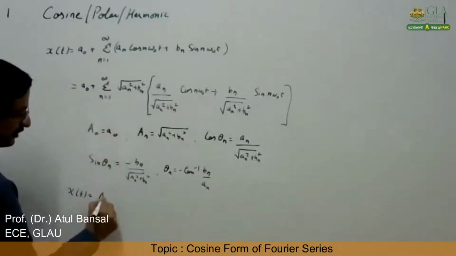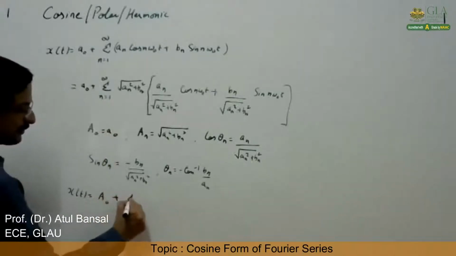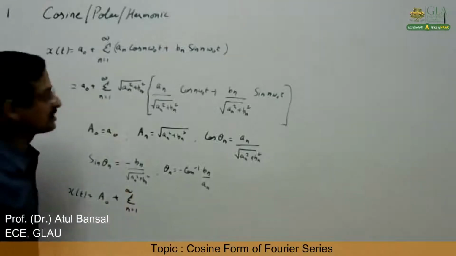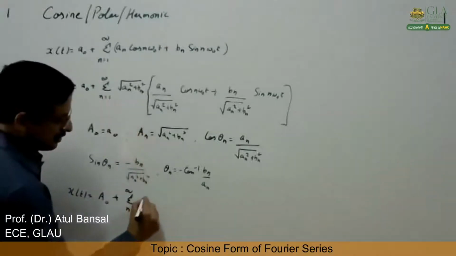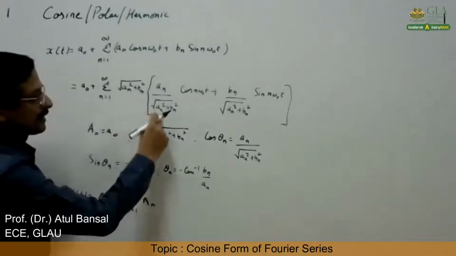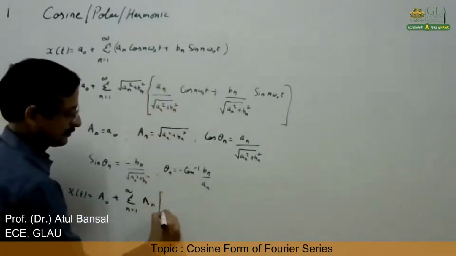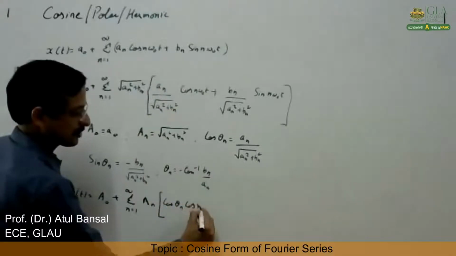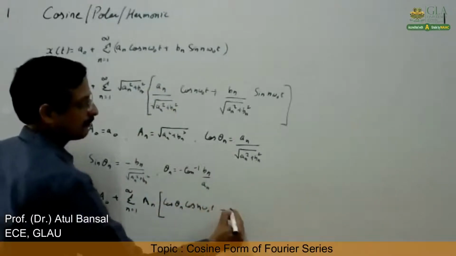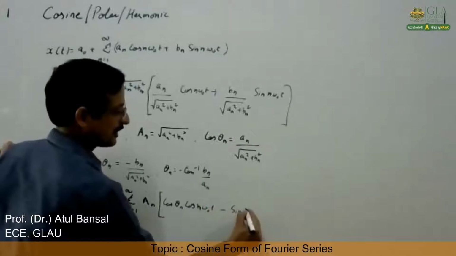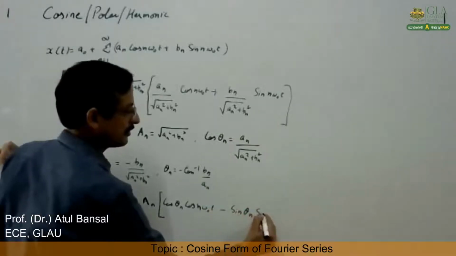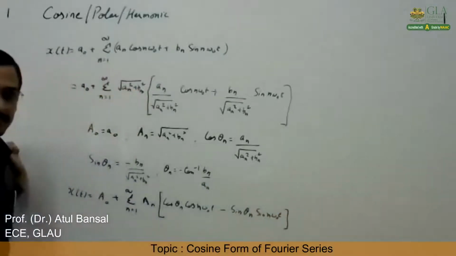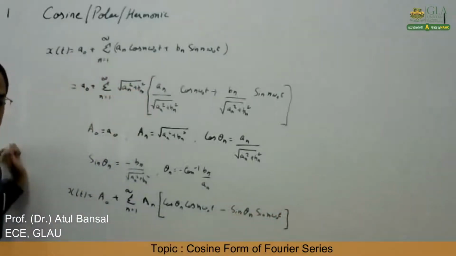If we put these constants into this equation, x(t) will change to A0 plus sigma, and it will remain n equals 1 to infinity. There is no change in that. This capital An times cos theta n cos n omega naught t minus sin theta n sin n omega naught t. Right?